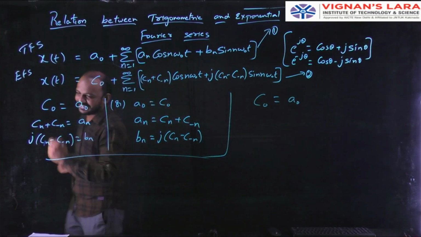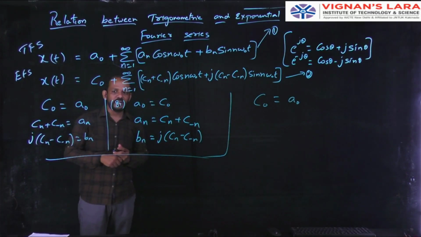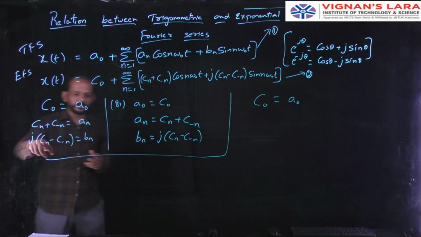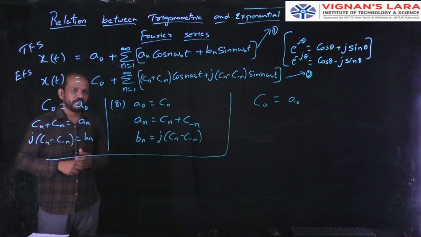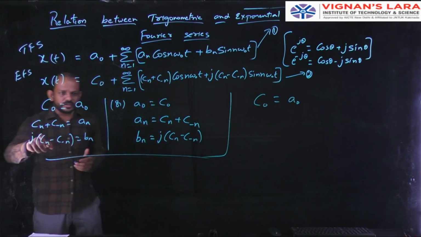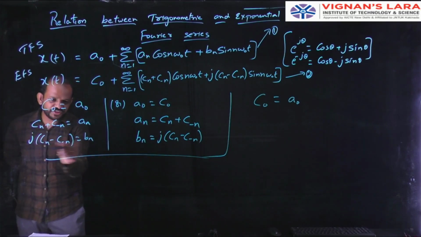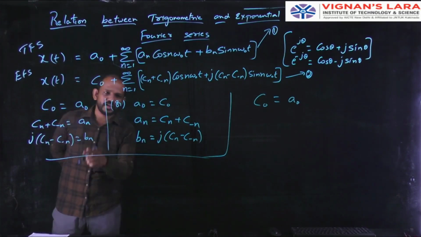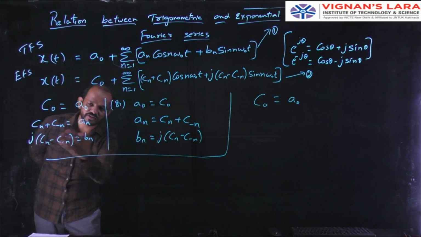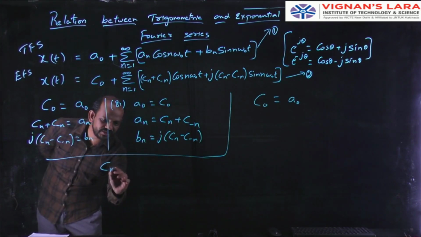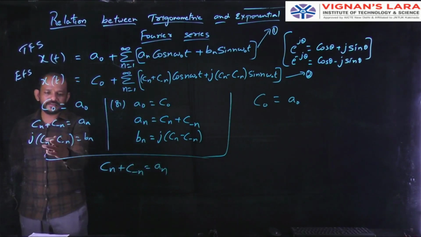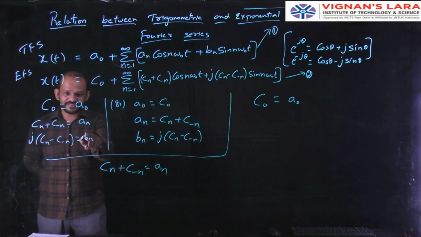Next I need cn here. How can I get cn? Clearly, bring this j this side. So I am writing the equations like this. Take this equation or this equation, anything. We know that cn plus c minus n equal to an, and in the other equation, bring j this side.